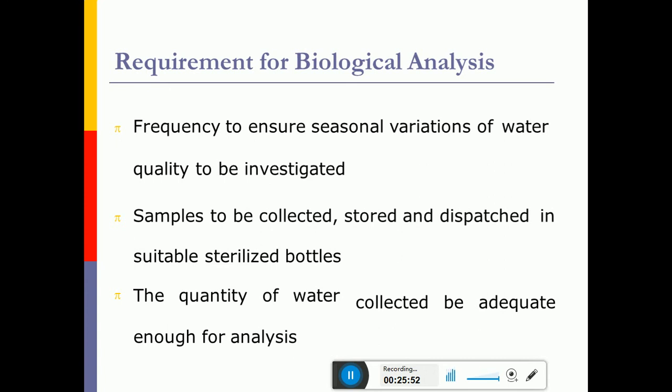And whatever samples we are collecting should be of adequate size. That means we may have to travel very long distances as per our sampling plan. So if you collect very little water and bring it to the laboratory, and there is not enough water, then it is of no use collecting the sample from such a long distance.